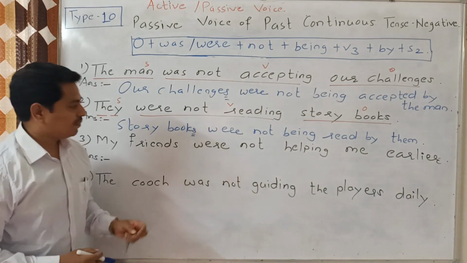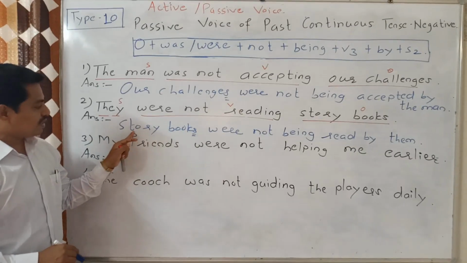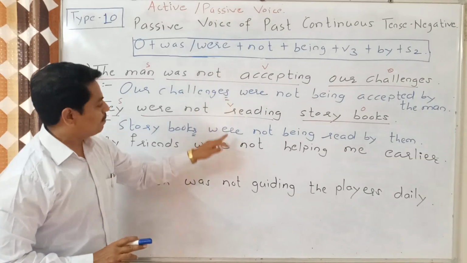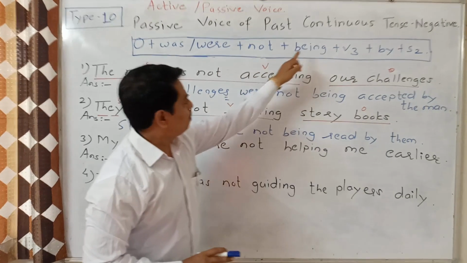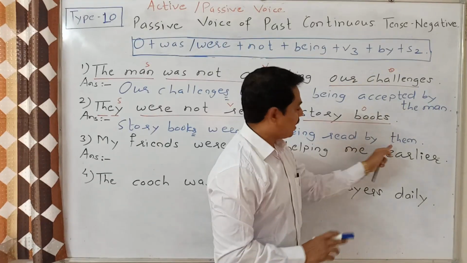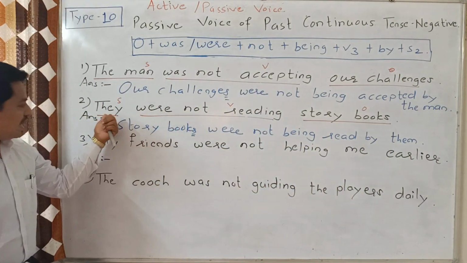I repeat it. While writing the answer, first we use the object. The object is storybooks. This is plural, that's why we have used were, plus not, plus being, plus V3, plus by. And then this is the accusative case of they.